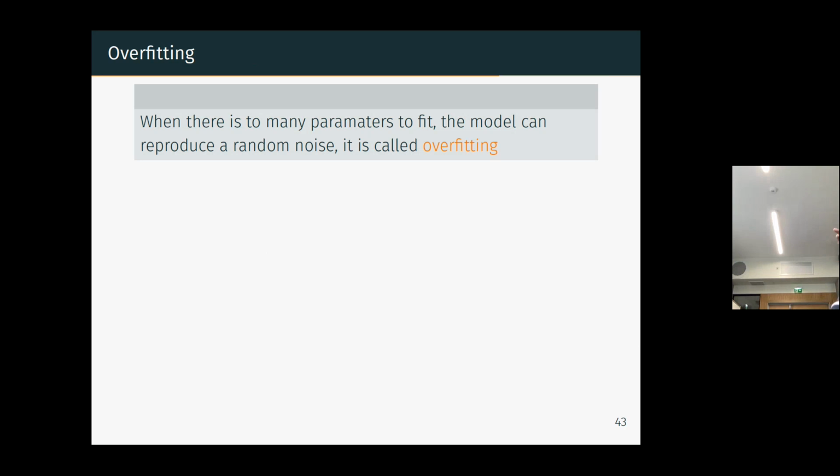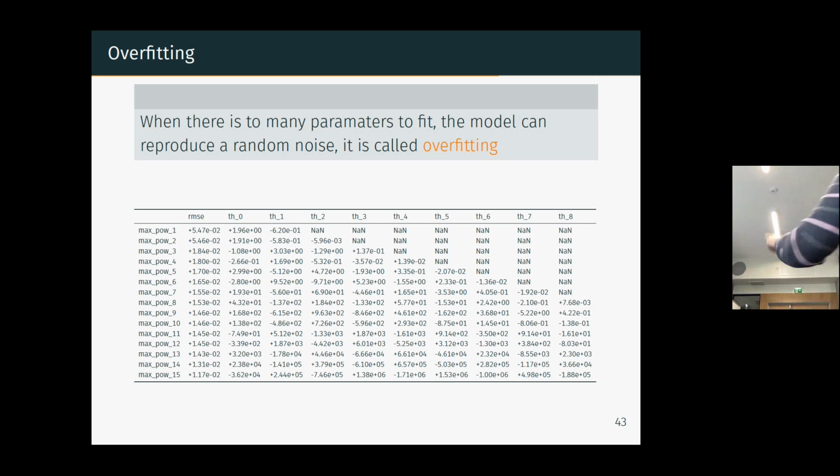With any model, because in a neural network, for example, you can prevent overfitting by reducing a lot the number of neurons and the number of layers. But in the end, if you reduce too much, you cannot do complex models. So you still want to do complex models with a high degree of polynomial, for example here, but prevent overfitting. Where there are too many parameters to fit, you can reproduce the noise. The risk is you overfit. And this is a new thing.